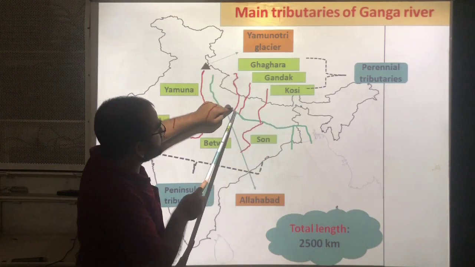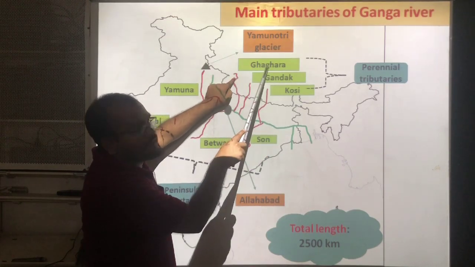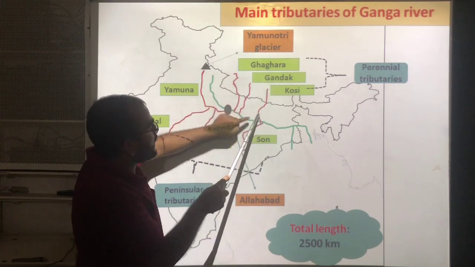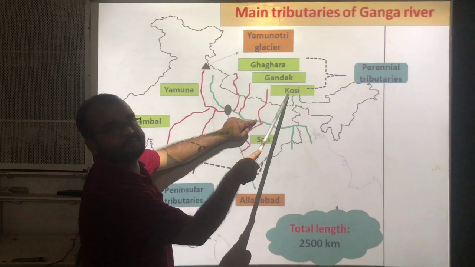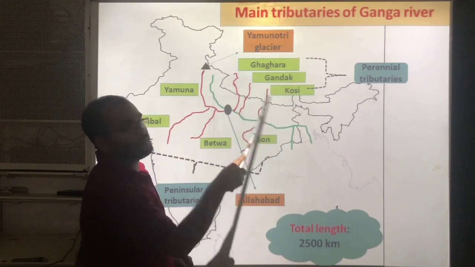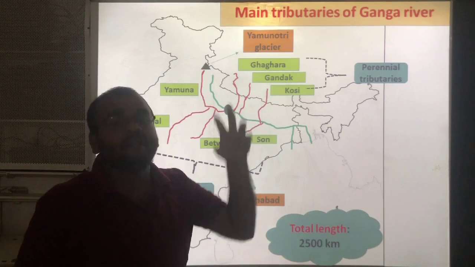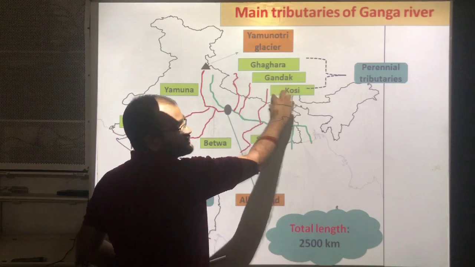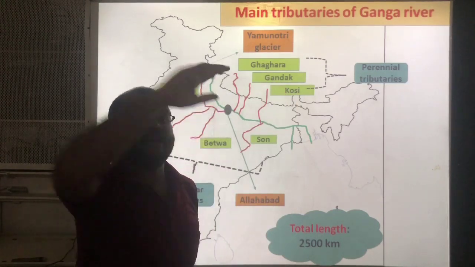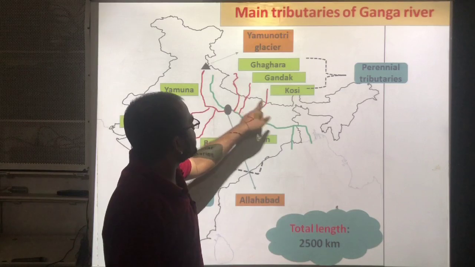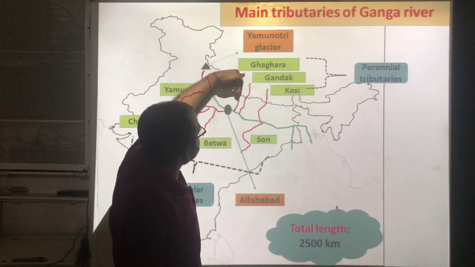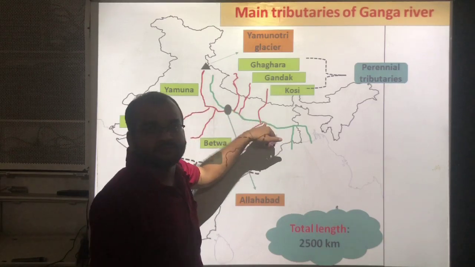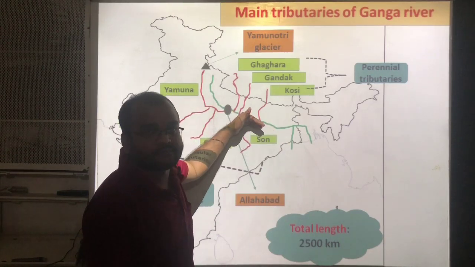You can see carefully here. This is Ghagra, the second one is Gandak, and the third one is Kosi. All these three tributaries are born in the Himalayas. Especially here one country is present, that is Nepal. In Nepal, somewhere in the Himalayas, these three rivers are born, flow towards the south direction, and finally join the river Ganga.